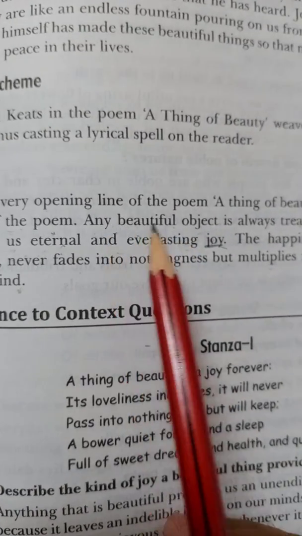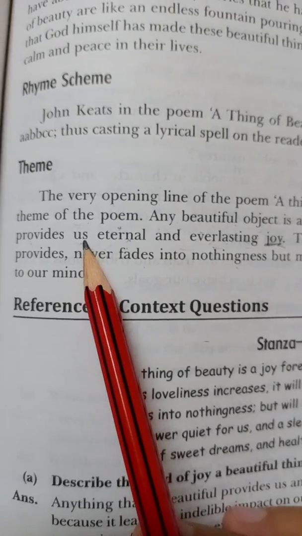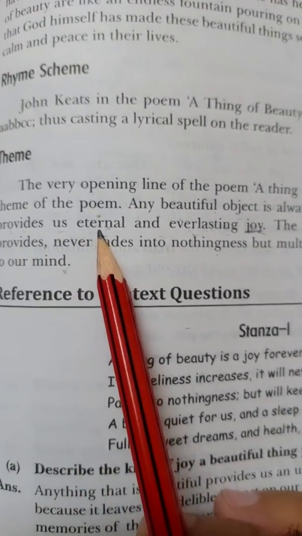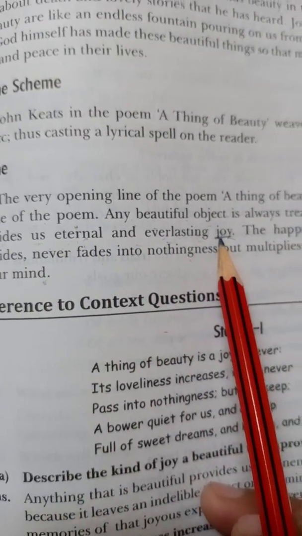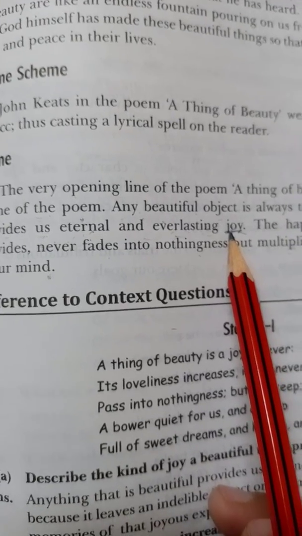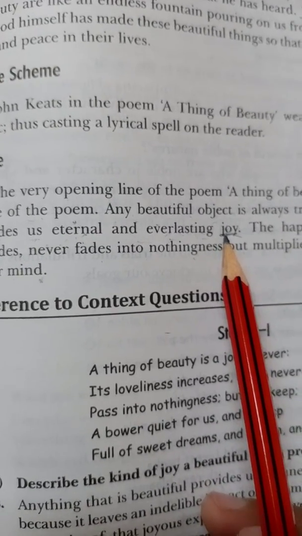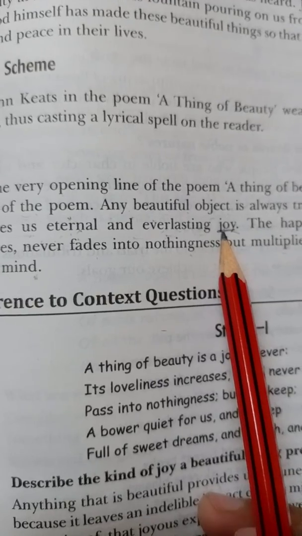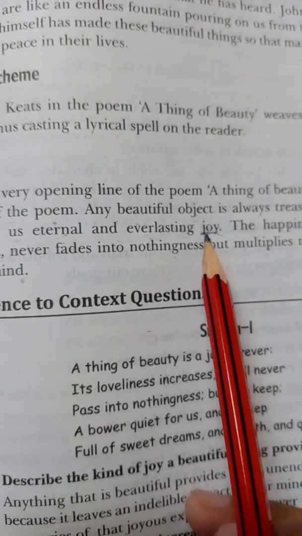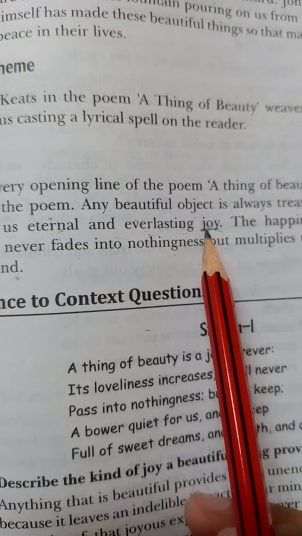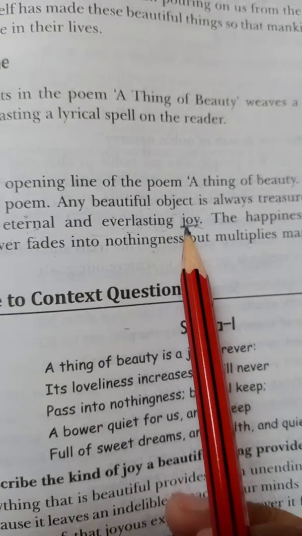That's why a beautiful thing always provides us eternal and everlasting joy or happiness, and that happiness never goes into nothingness. And whenever we remind ourselves of it, it increases its loveliness in our mind.